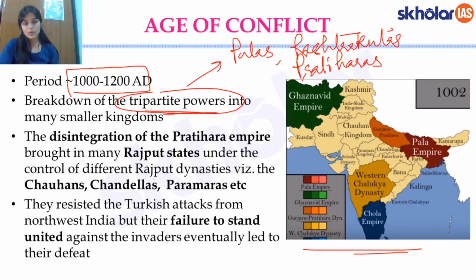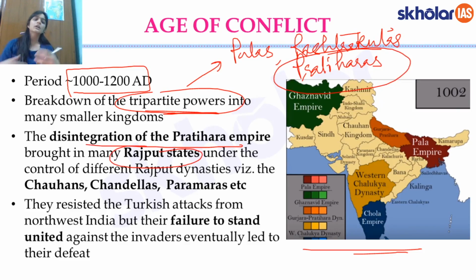In the North India, which was ruled by the Pratiharas, there was a disintegration of this big empire into many Rajput states. The feudatories of the Pratiharas essentially broke down into many smaller states, and these were the Rajput states. That's how they called themselves.